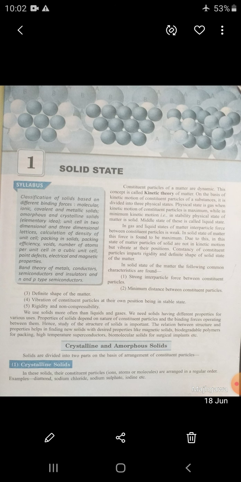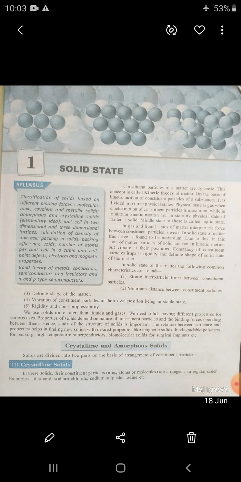So dear student, two questions arise here. Both are short: what are the characteristics of solids, and what is the importance of solids? Note these questions as your homework. The first question, written in your notes: what are the characteristics of solids? Justify their character and the importance of solids. So now you get the answer to this question.